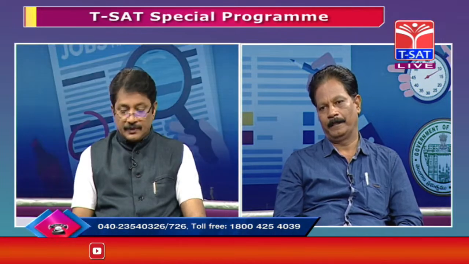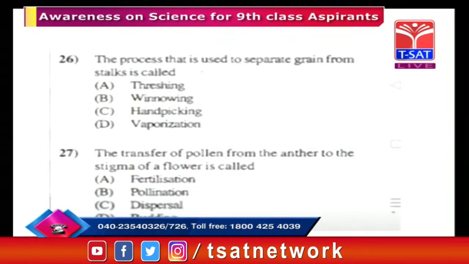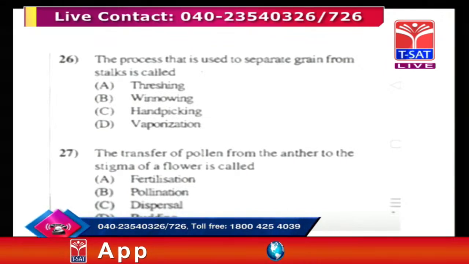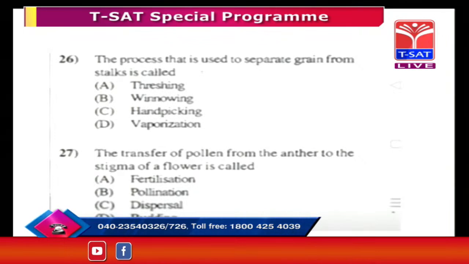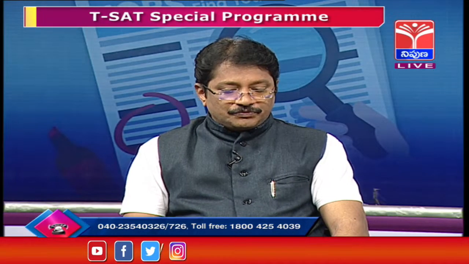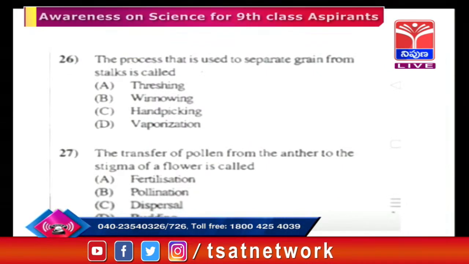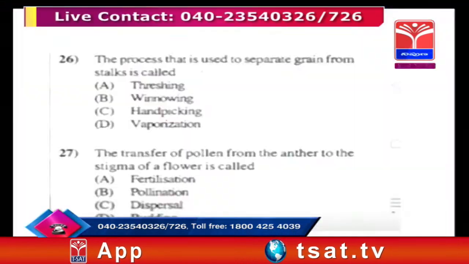Yes. Now, the next one: the process that is used to separate grain from stalk is called. Everyone knows these four options easily, but it is concerned with the biological science concept. Threshing, winnowing, hand picking, vaporization. These are the four types of processes. Which option is correct? It is there in 7th class, sir. Separation of materials.